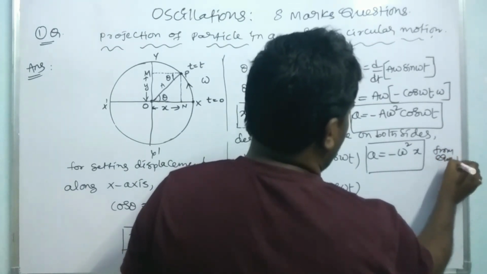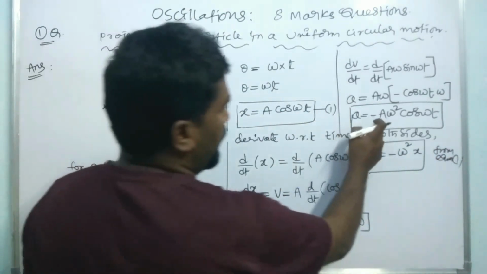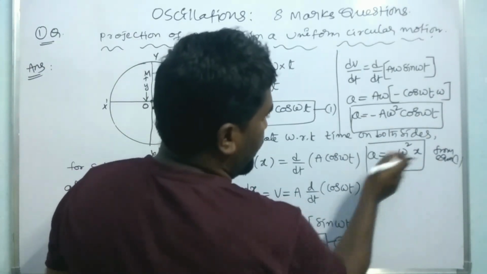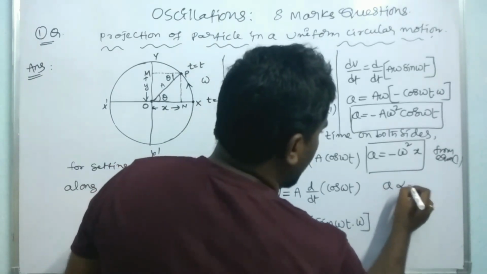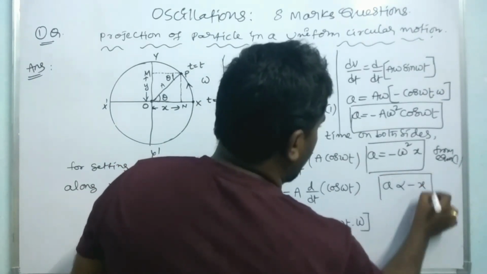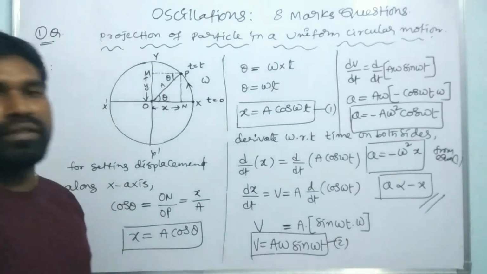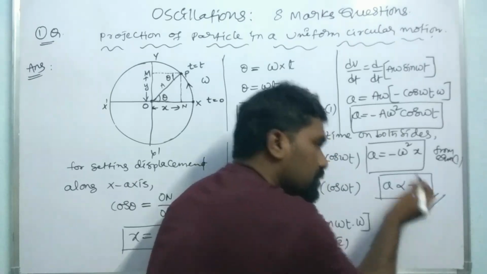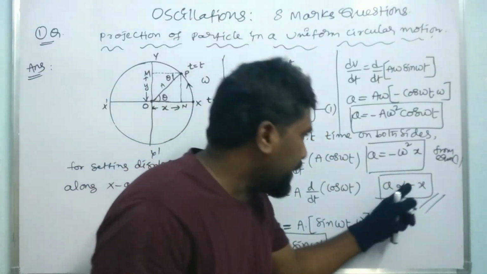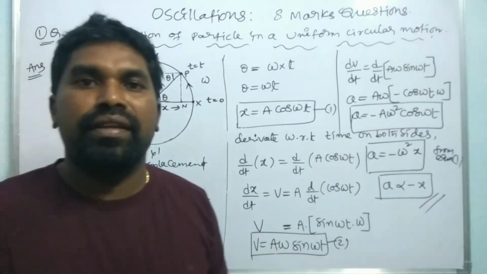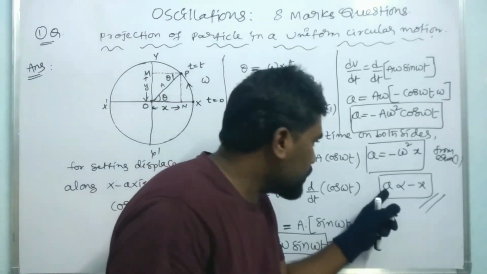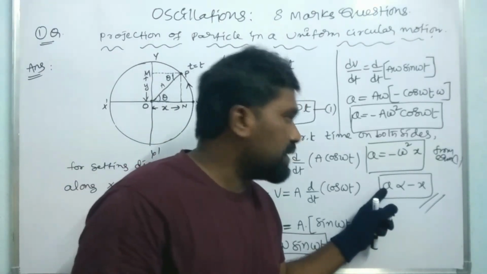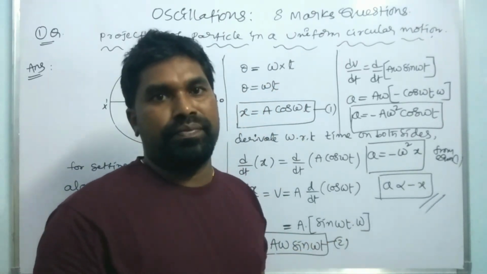From equation 1, because x is equal to a cos omega t, a into cos omega t is equal to x. Therefore, we have to write minus omega square into x. From this equation, we can write that a is proportional to minus x. So this can be said that the acceleration of the particle is directly proportional to its displacement, and also negative in nature. If acceleration is positive, the displacement is negative. If the acceleration is negative, the displacement is positive.